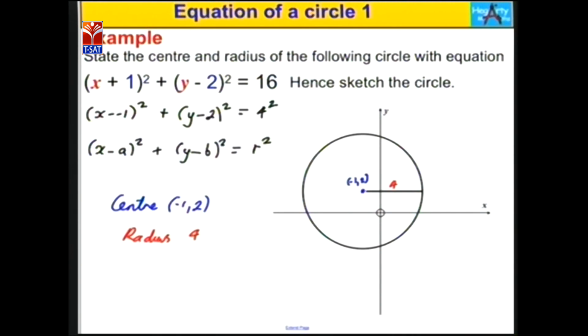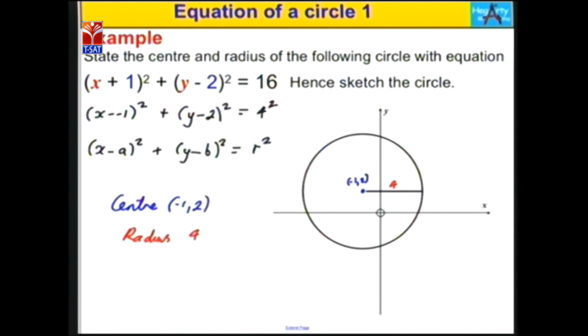Comparing with (x − a)² + (y − b)² = r², the center of the circle is (−1, 2) and the radius is 4.